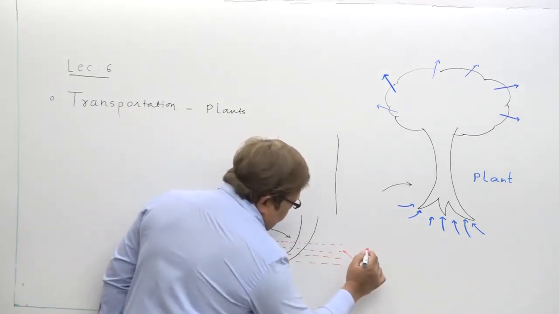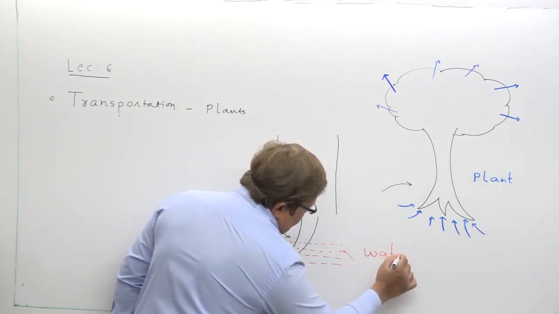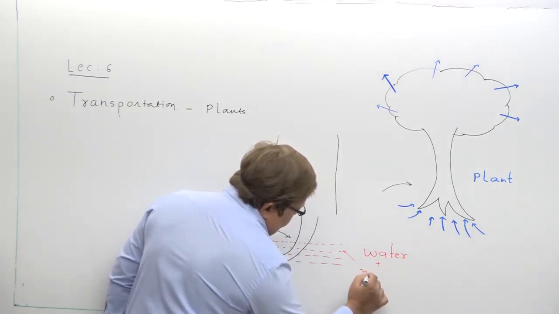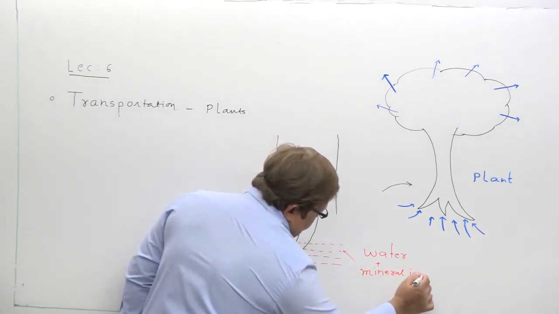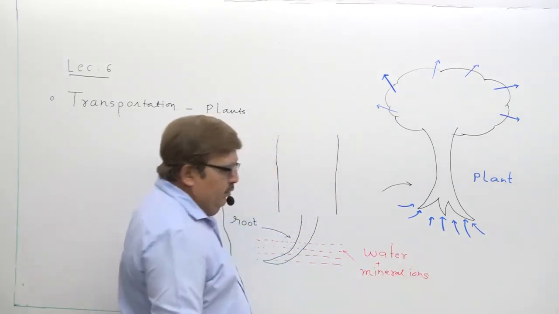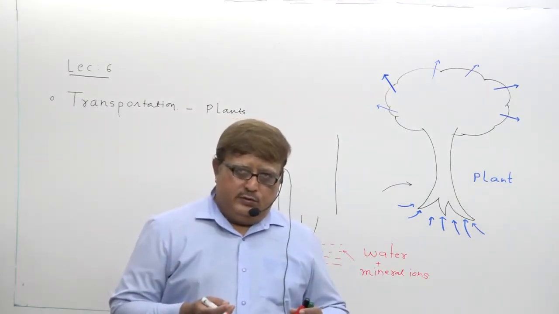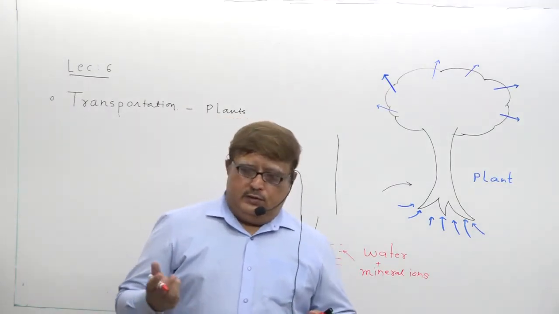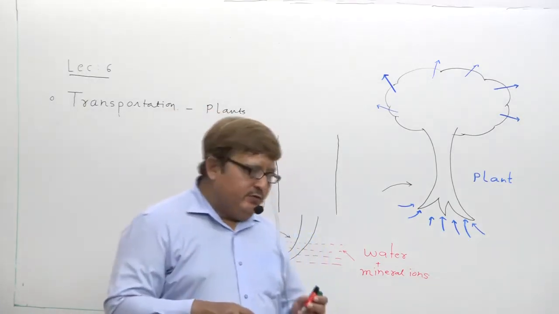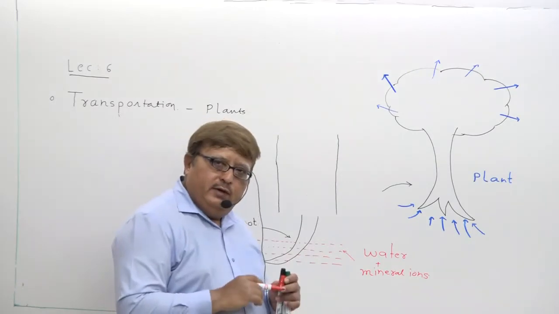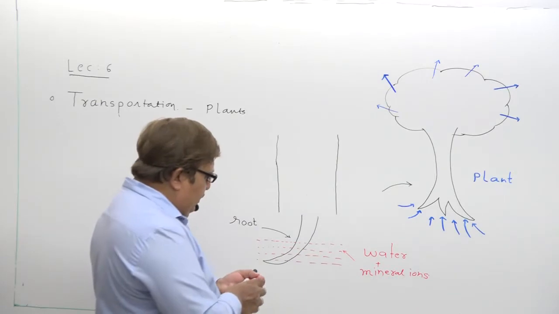This soil particle consists of water along with mineral ions. You all know that the plant also requires minerals for growth and development. No doubt it requires carbon dioxide for the process of photosynthesis, but at the same time the plant also requires minerals. Understand?